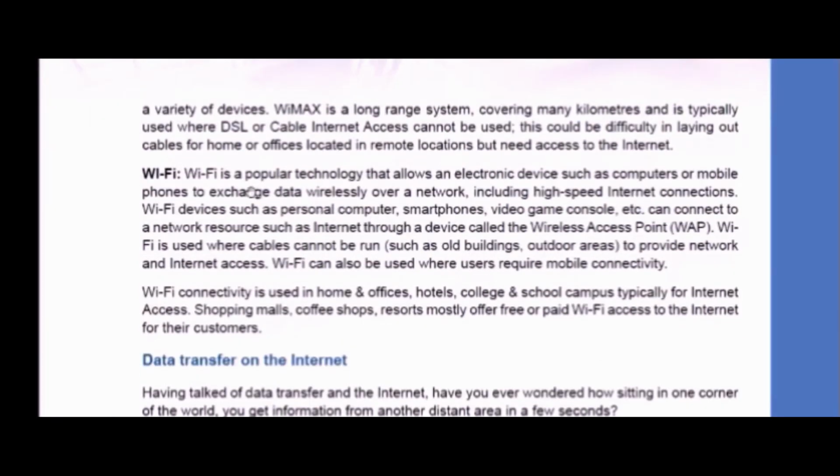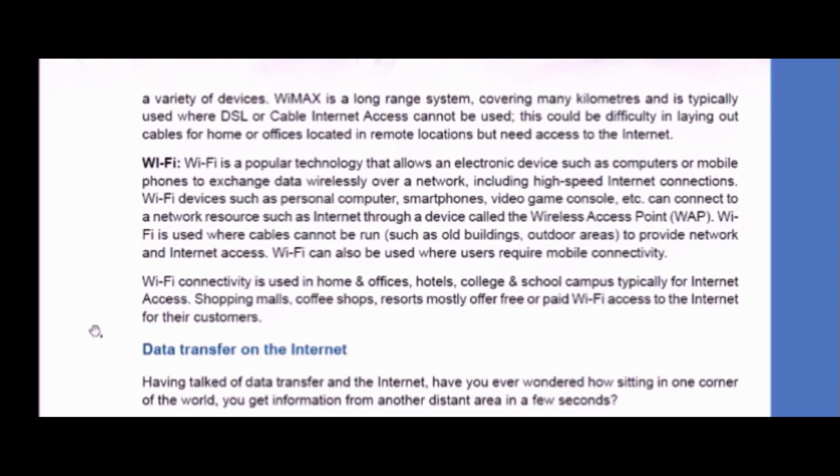Then last we have Wi-Fi. It is the most popular technology that everyone uses today. It is basically the network that allows electronic devices such as computers or mobile phones to exchange data wirelessly over a network.